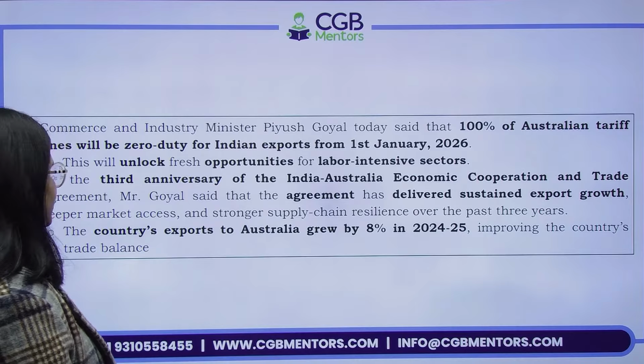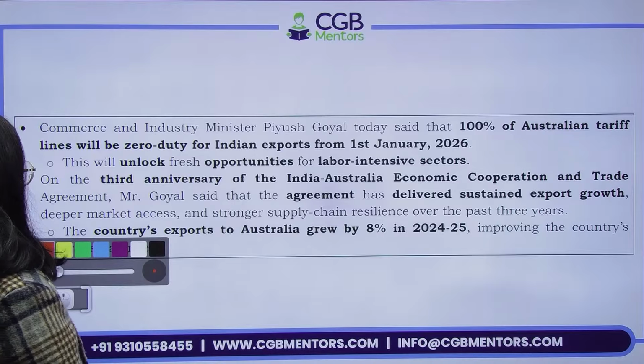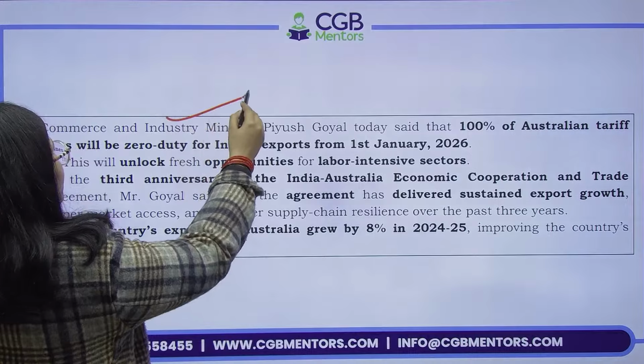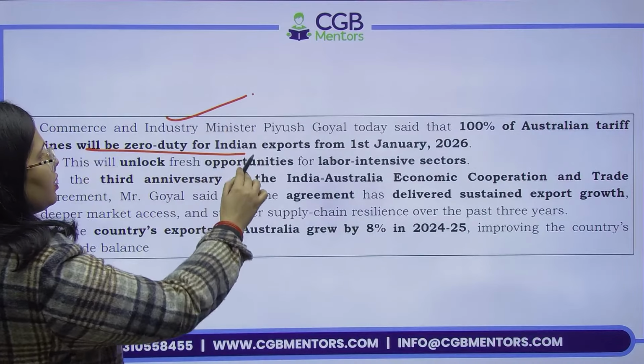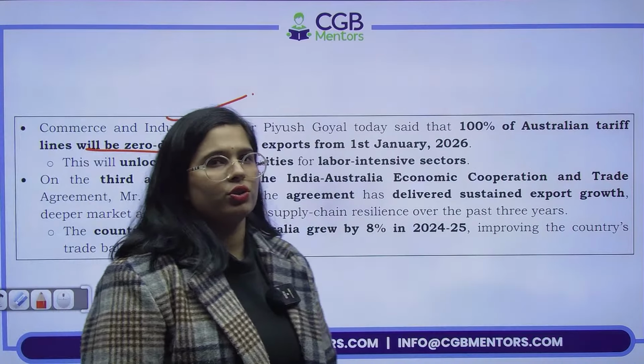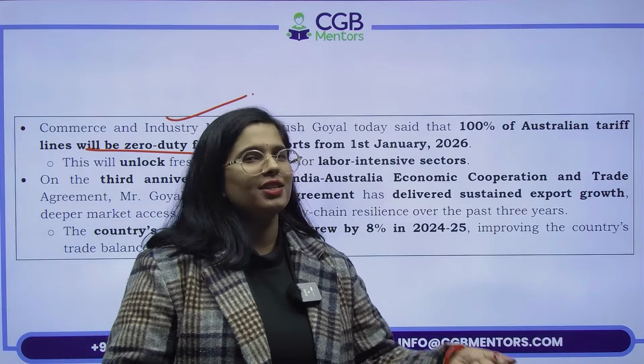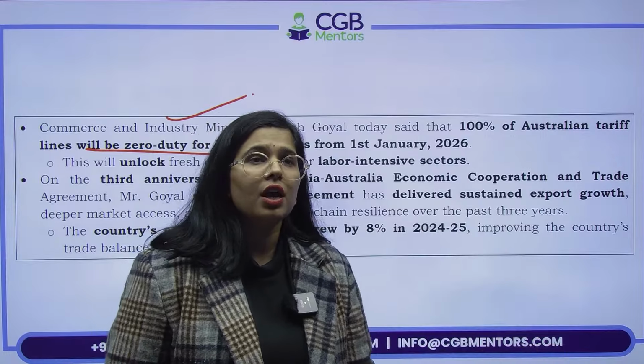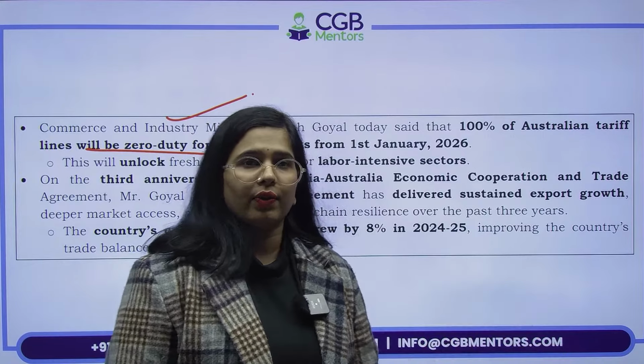ठीक है, और यहाँ पे बस आपको ये याद रखना है that which particular country under the trade agreement has announced that 100% of the tariff lines would be zero duty for the Indian exports. हम जो भी export करेंगे Australians बड़े प्यार से ले लेंगे. There will be no duty or zero duty on that from 1st January 2026 onwards.